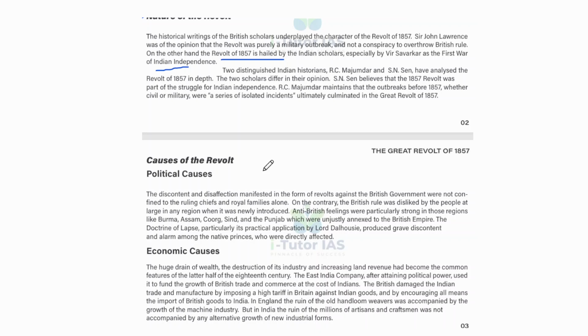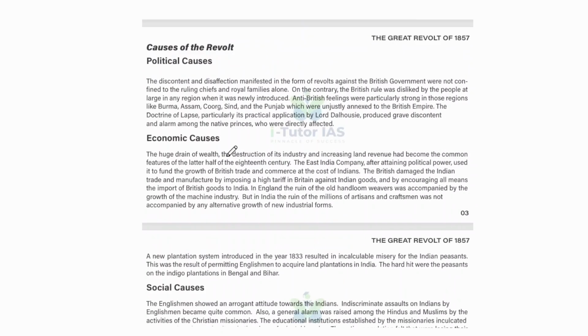Two distinguished Indian historians, R.C. Majumdar and S.N. Sen, have analyzed the revolt of 1857 in depth, and the two scholars differ in their opinion. S.N. Sen believed that the 1857 revolt was part of the struggle for Indian independence, and R.C. Majumdar maintained that the outbreaks before 1857, whether civil or military, were a series of isolated incidents that ultimately culminated in the Great Revolt of 1857. Okay, so that is about the nature of the revolt.